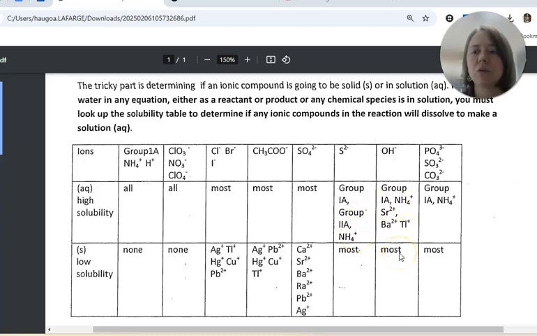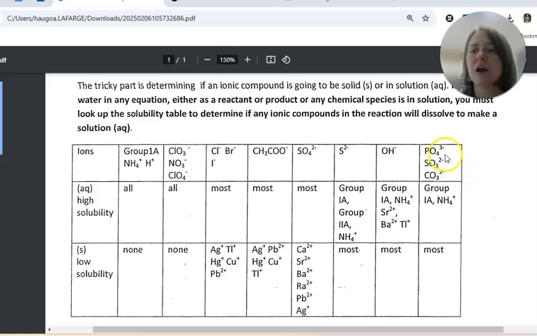So similar situation for hydroxide. Most of them are insoluble. They are solids, except if you have a group 1 metal like sodium, if you have ammonium, or strontium, barium, or titanium.